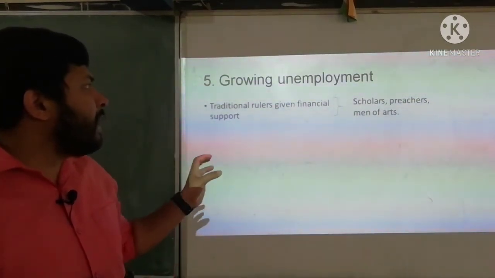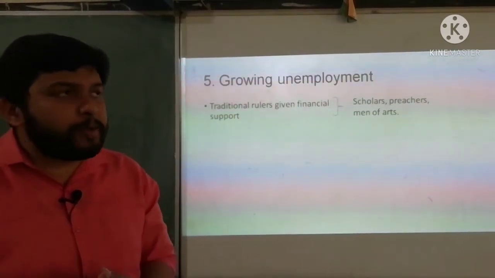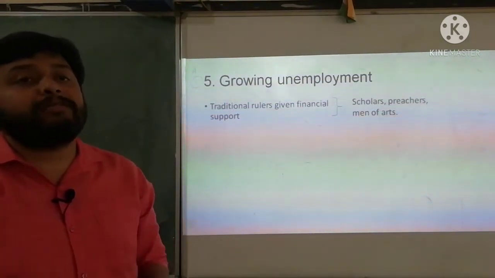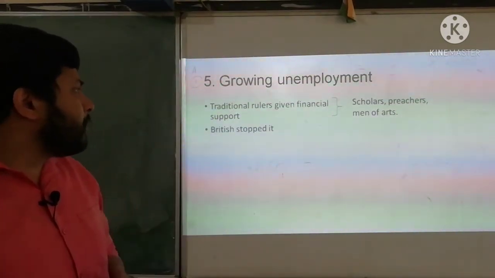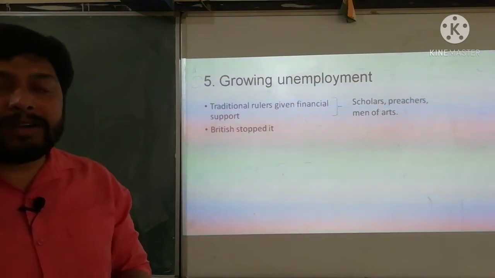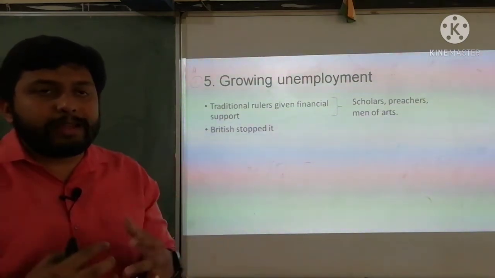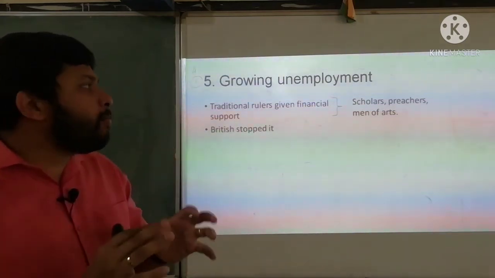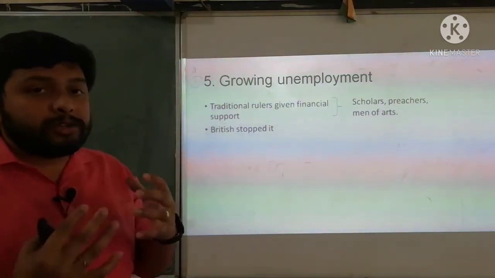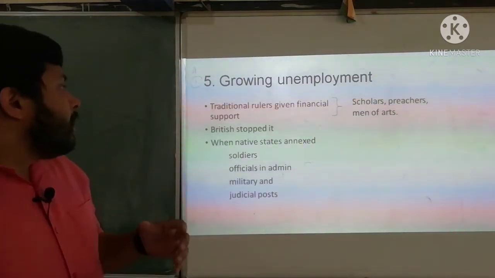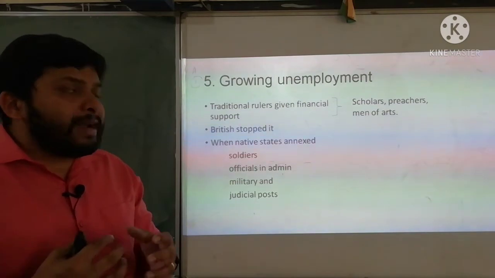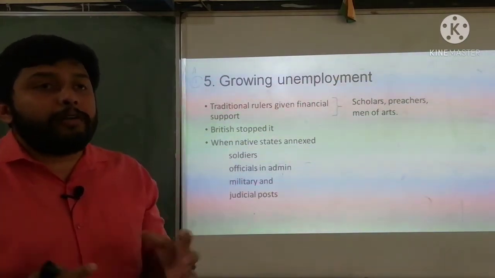So the rulers gave financial support to those people who were experts in some fields. But the British stopped it. Once they conquered certain regions, they stopped the system of giving financial support to the experts. When native states were annexed, it affected a lot of people.